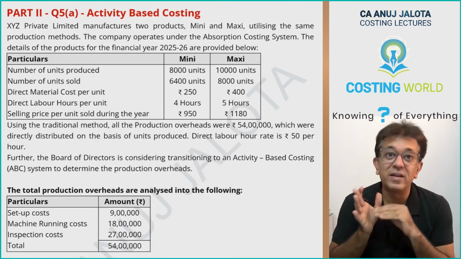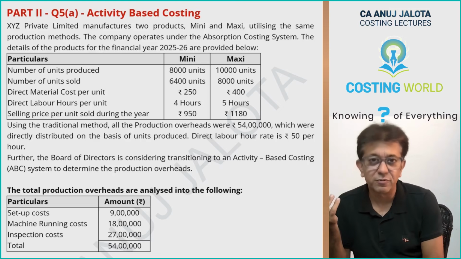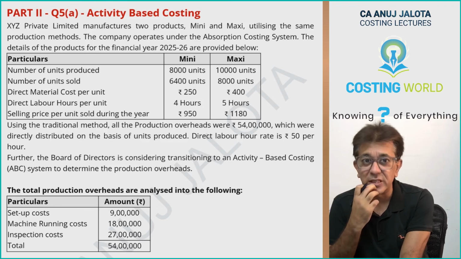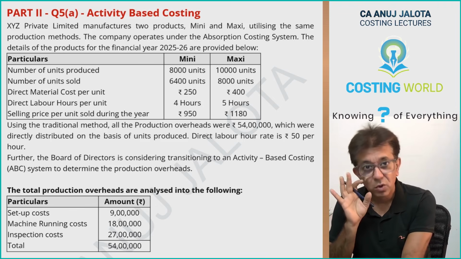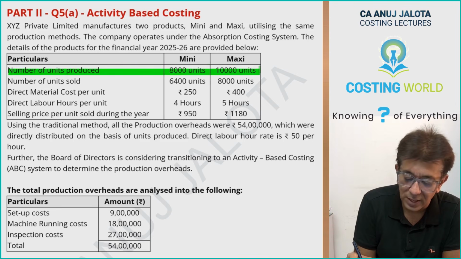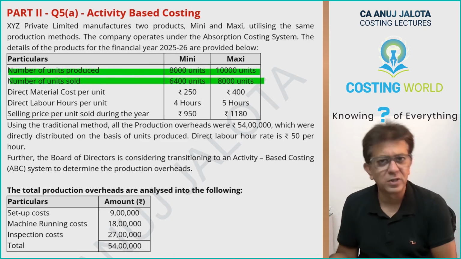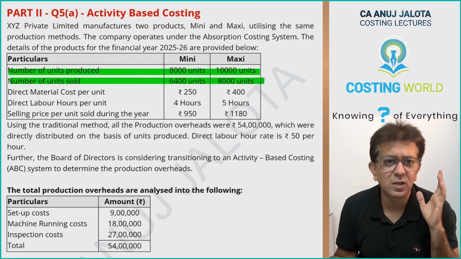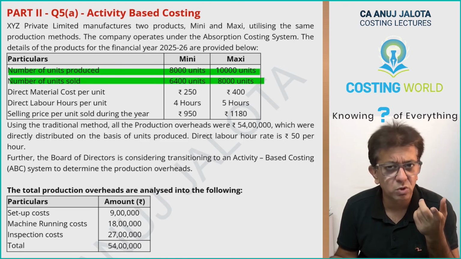Question number 5A, activity based costing. I have always told you it is a sure shot question that always comes, so you should be well aware. Some people could have got it wrong only because of this data: number of units produced and number of units sold. They might have thought there is closing stock and so on. In case you thought like this, you will have to make provision for closing stock also.